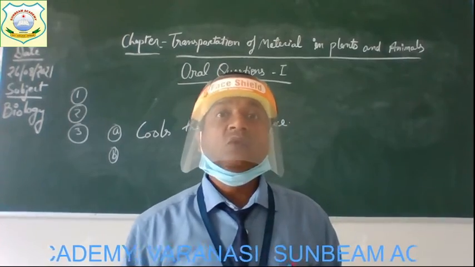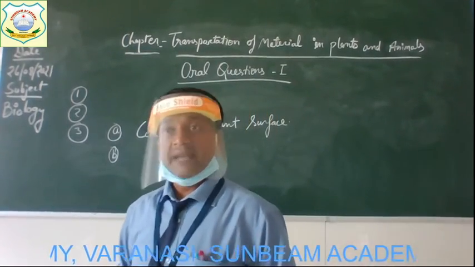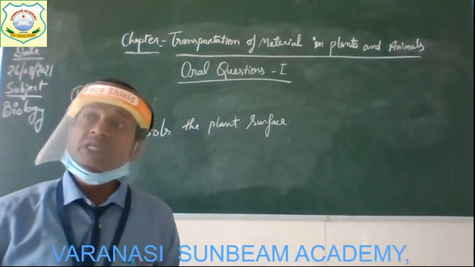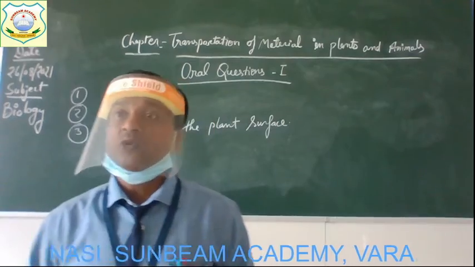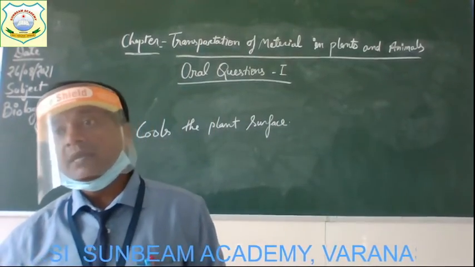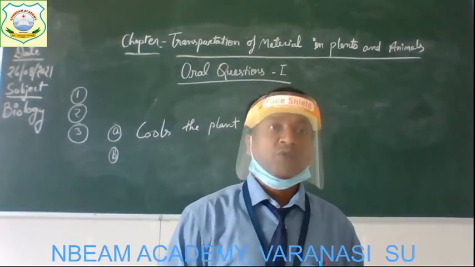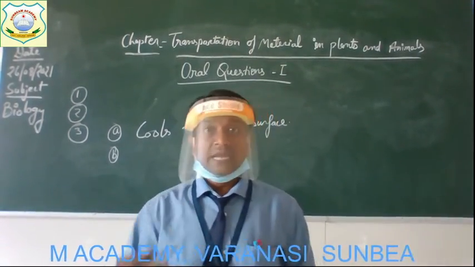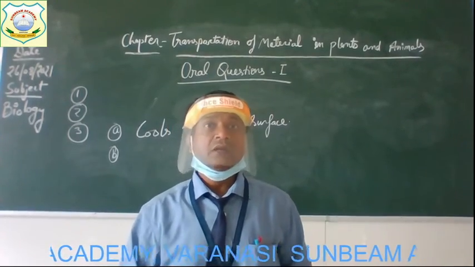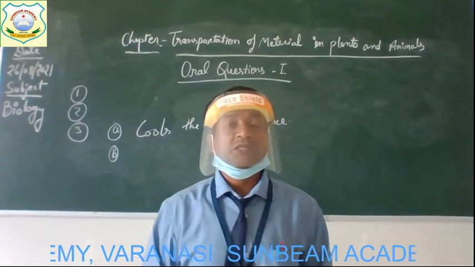And the second function is this. As the excess water is lost from the leaves by transpiration, this loss of water creates a transpirational pull by which the water is continuously absorbed from the roots and moves upward. So this pull, the transpirational pull, is created because of the process of transpiration.